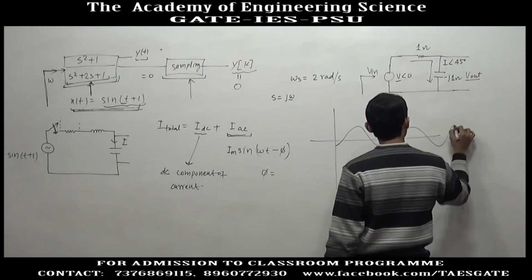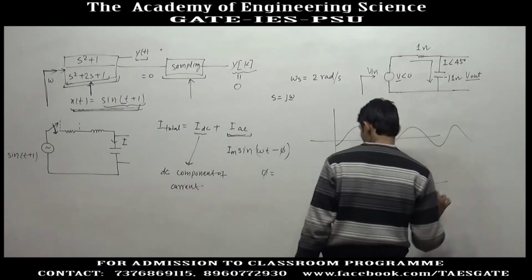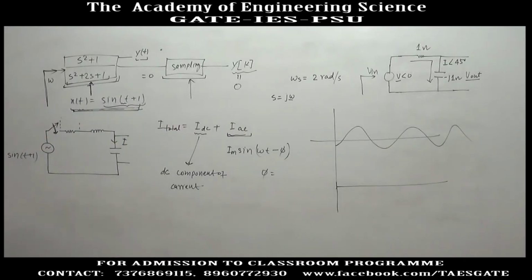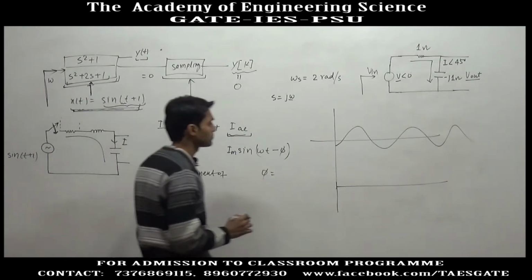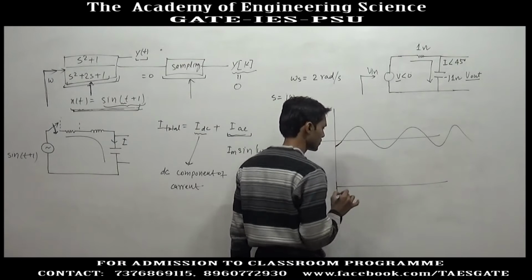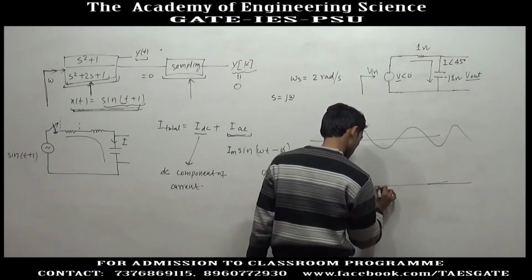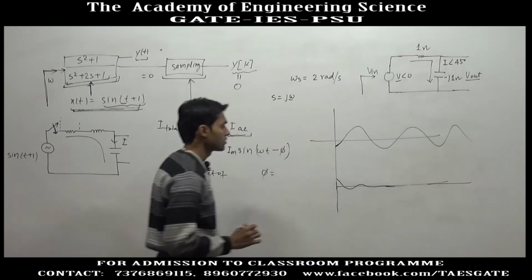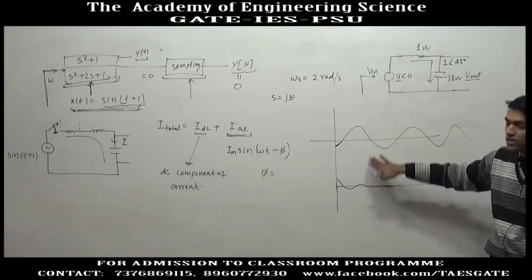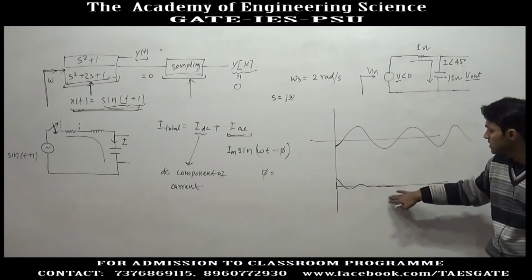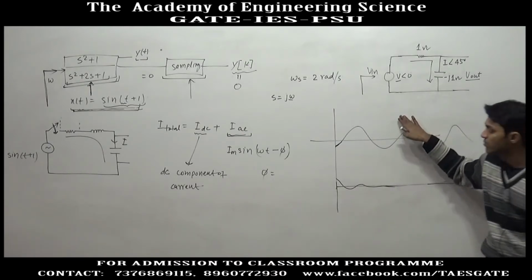The AC current will continue to flow, varying sinusoidally, and the DC current will flow according to the response of a second order system to a DC input. Suppose the DC current flows like this, and it will decay after some time. So at any instant, the total current will be the summation of the AC component and the DC component of current. But in a steady state, the DC component of current will decay to 0, so the only current left will be the AC component of current.